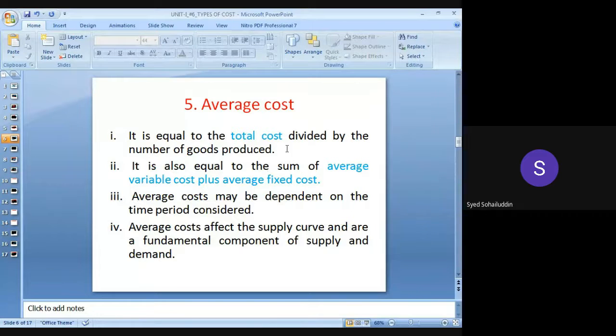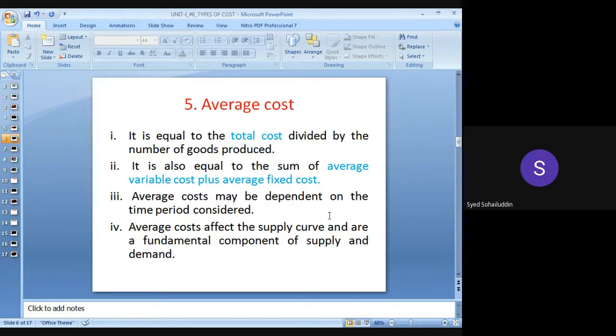Again, ये तो एक था, total cost divided by number of products which have been produced in the factory. Number two is nothing but we can also find out the average cost by average variable cost plus average fixed cost. That means average of variable cost and average of fixed cost. This addition can be used to find out the average cost, ठीक है ना. Average cost can be found out by average variable cost and average fixed cost, ठीक है.